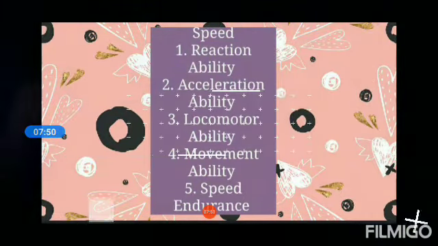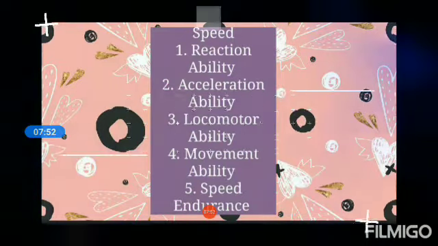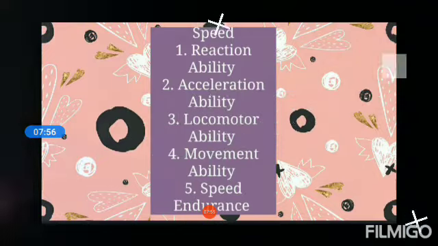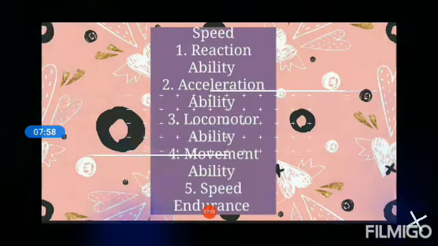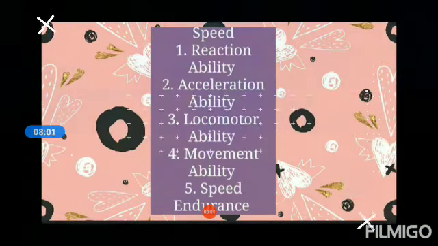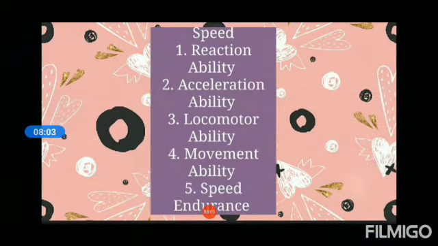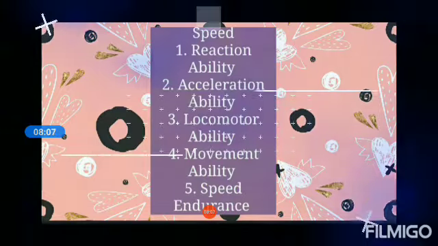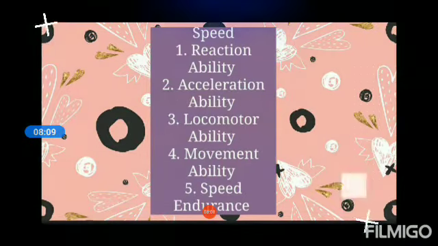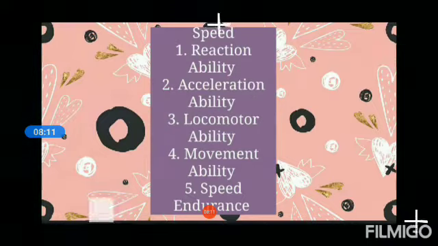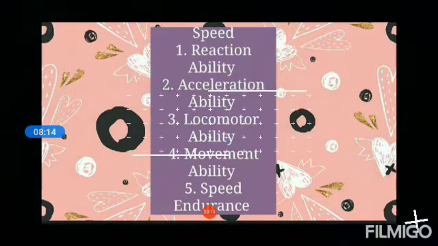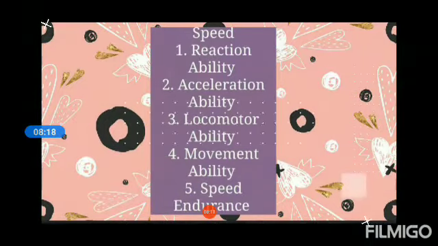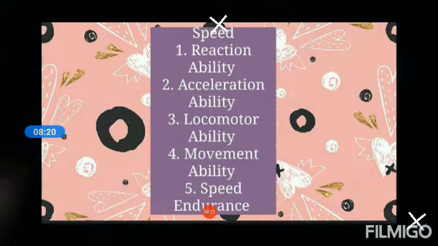Speed may be defined as the ability or capacity of the individual to perform a movement of the same pattern at a faster rate. Most probably, speed depends on hereditary factors, especially on the type of muscle fibers. In our body, there are two types of muscle fibers: fast-twitch muscle fibers and slow-twitch muscle fibers.